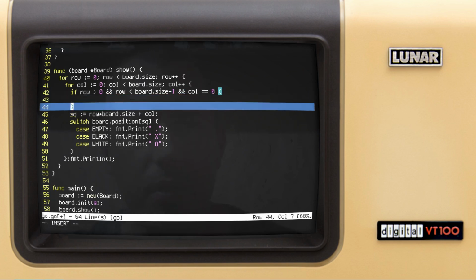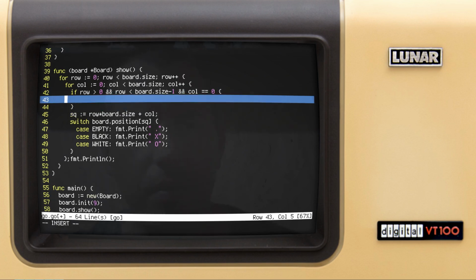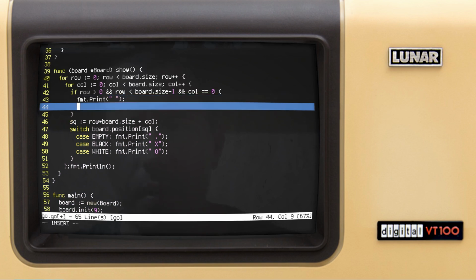In this case, we want to add some indentation. So print 1 like this. Then it might happen that if board size minus 1 minus row is less than 10, that we need to adjust our indentation.